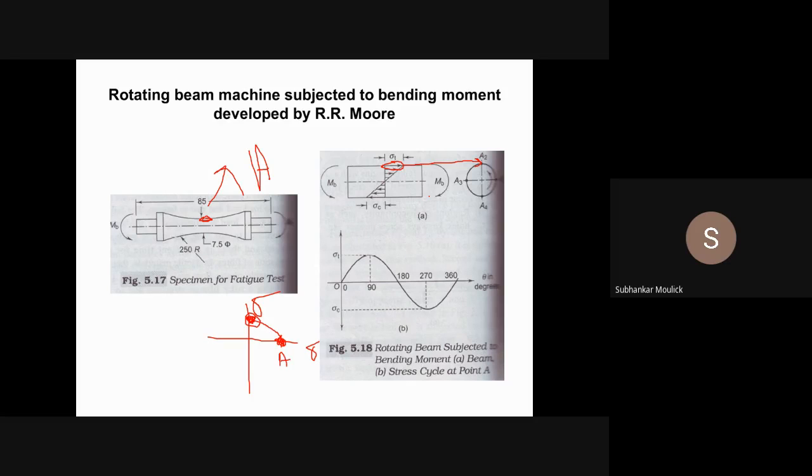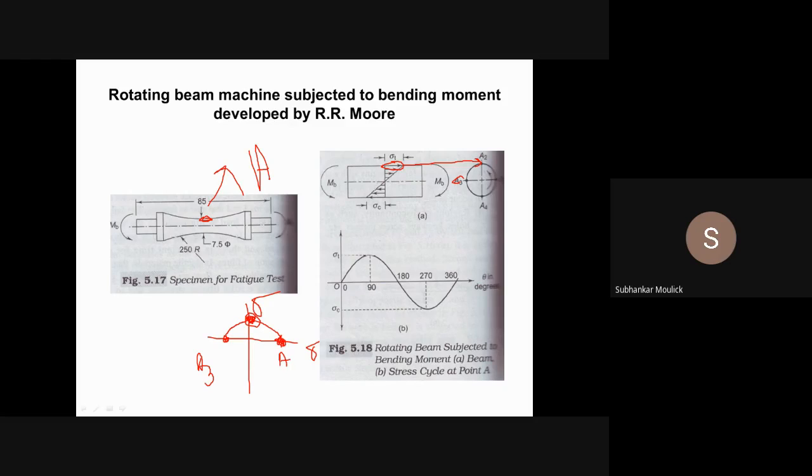Yes or no? Yes, sir. Again, if you rotate the specimen by the next 90 degrees, this point A will come to this particular point, A3, and this position is nothing but position A3. Yes, sir.